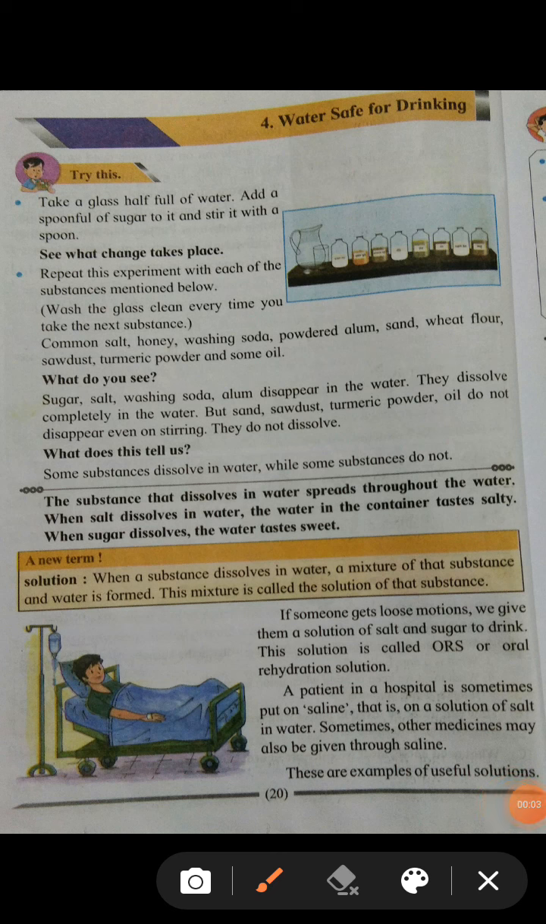Children, today we are going to learn lesson number 4, water safe for drinking. Take a glass of water, add sugar and stir it well. What will happen? The sugar will fully mix with the water. We cannot separate water and sugar. Now see what changes take place.